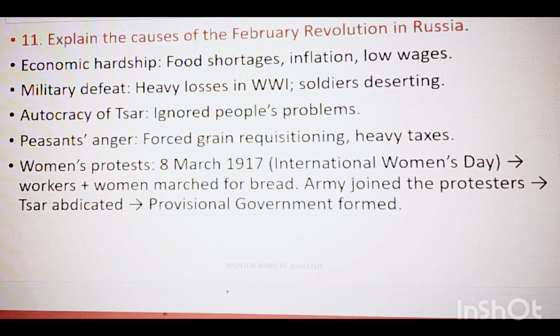The forced grain requisitioning and heavy taxes imposed on the peasants also made them angry.